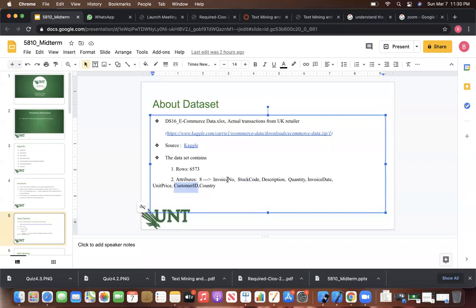Here customer ID, invoice number and stock code are unique numbers. And country, in which country; as I told you previously, we have data among 8 different countries.